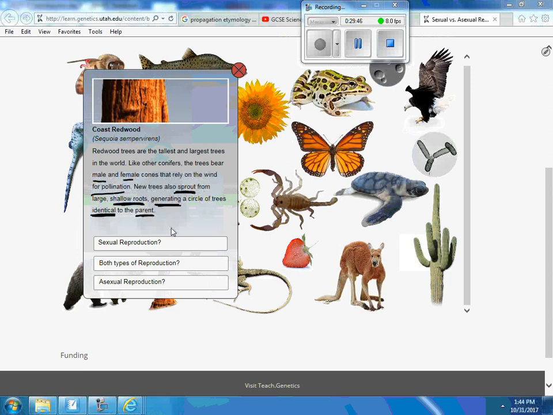What type of reproduction is the tree? Is it asexual, sexual, or both? Look at the clues. Take a second to process. Don't guess. I want you to prove it. Think about what's happening. The tree's over here. Okay, what do you think, Trayvon? Give me your answer and then prove it. All right, well, tell me what you think it is. And then why? What clue did you find? What was your clue? He says asexual because of what? Somebody help him out, Donna Love.